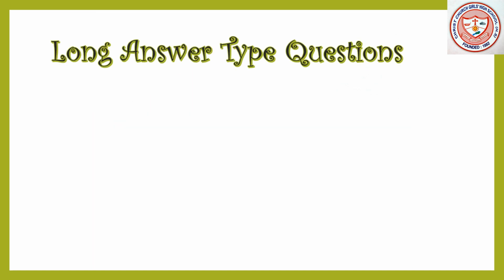Now, in this slide, I will give you some questions and we will discuss those questions over here. Please follow the instruction first. Answer the following questions. Question number 1. What did Tuffy do when he got upset? In this story, we have seen that Tuffy was a toy clown. He wanted to prove his heroism always.